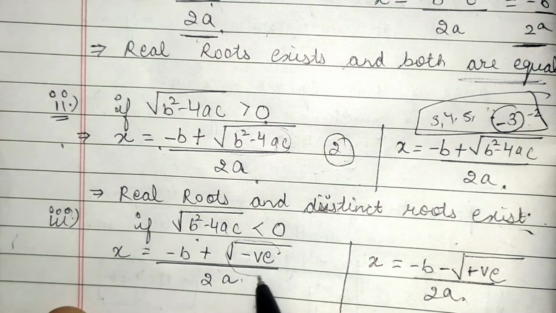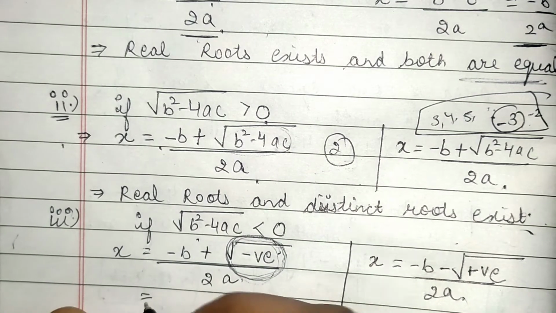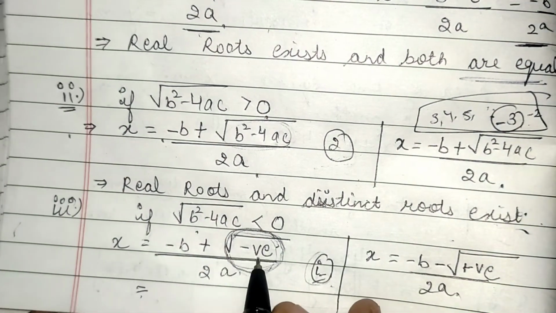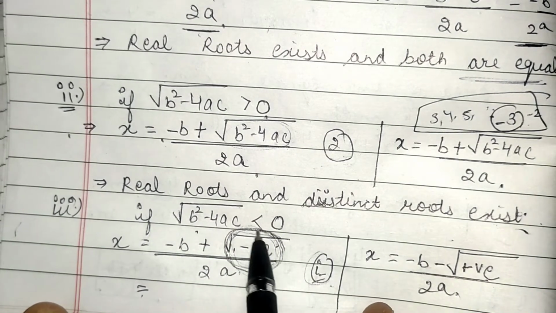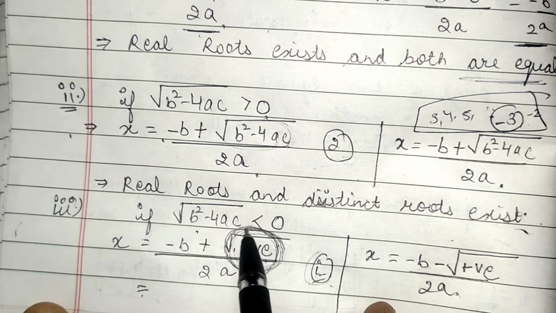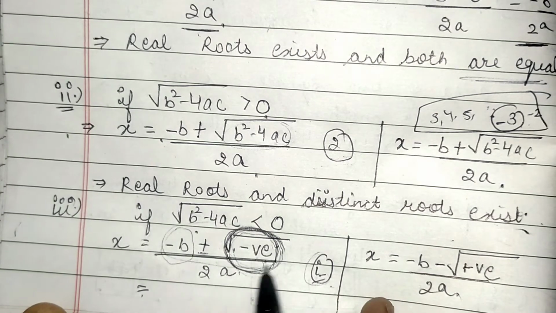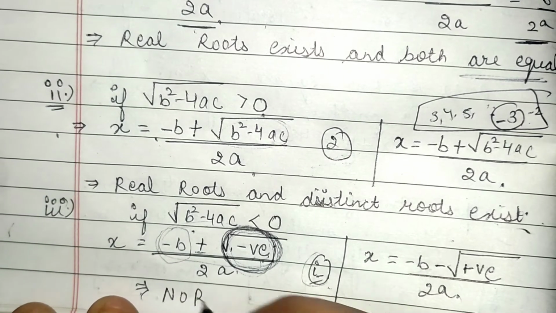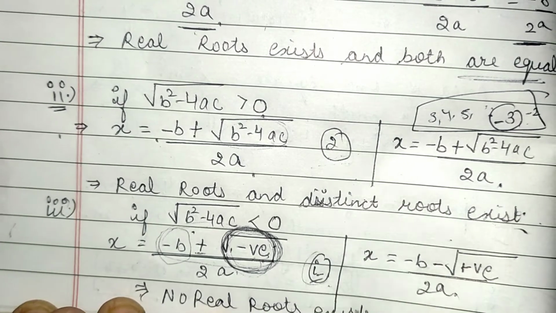So if I am going to calculate the square root of any negative value, can I get any real value? No, I will get complex numbers with iota. The square root of any negative value can never be real. According to mathematics, the square root of any negative value is not real. So if this is not real, then if I add some value to it, obviously this result will not be real. Okay, so I can say that no real roots exist in this case.